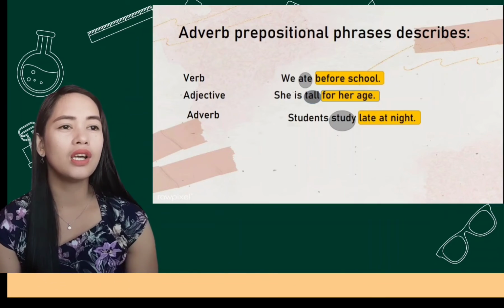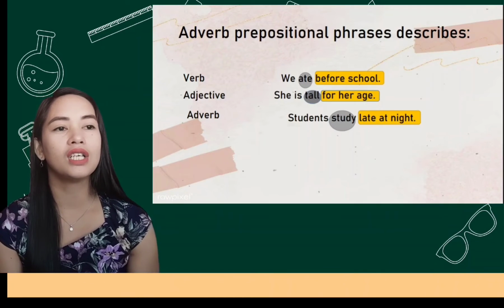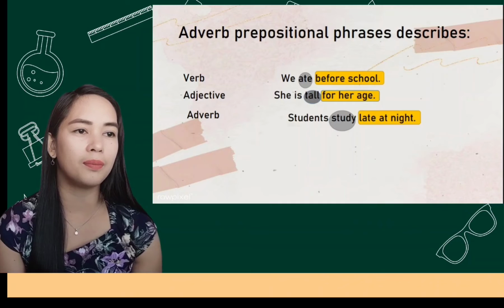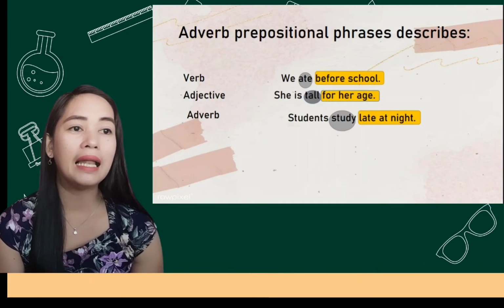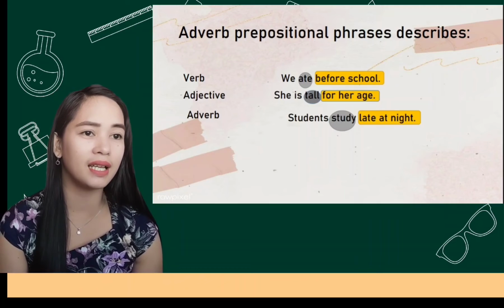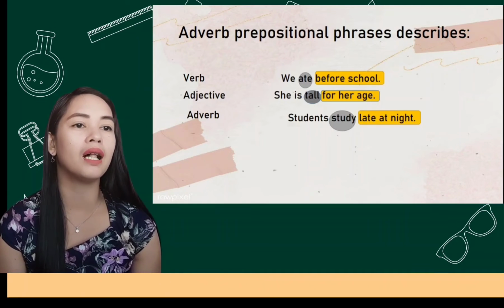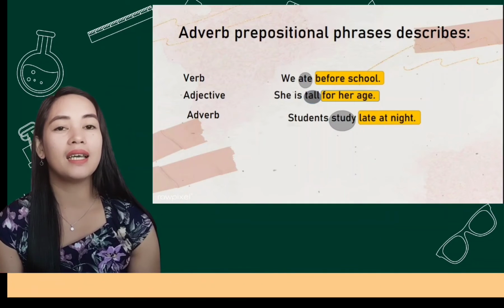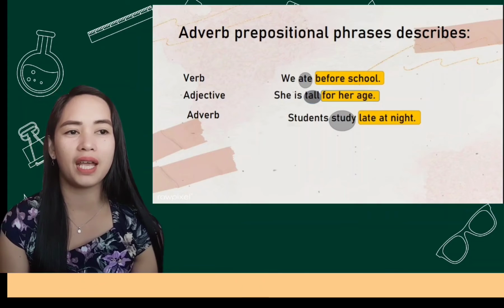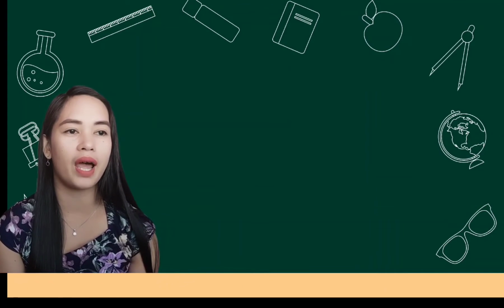Another one: students study late at night. Late at night is our prepositional phrase, and it describes the word late. Late is an adverb, that's why it is an adverbial prepositional phrase. Notice again that each of these prepositional phrases comes after the word they describe.